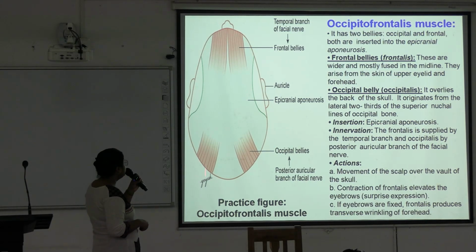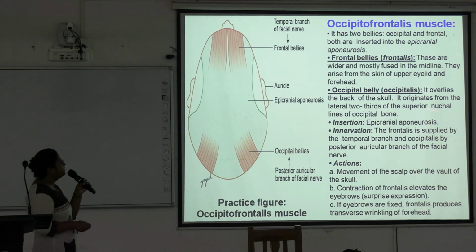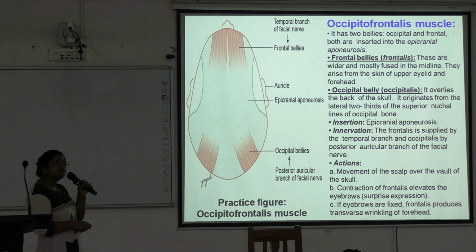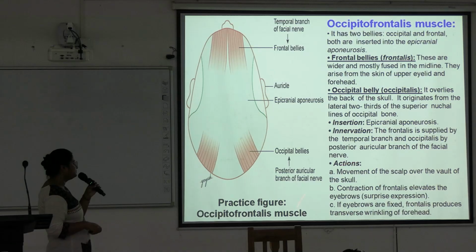The occipital belly or occipitalis overlies the back of the skull and originates from the lateral two-thirds of the superior nuchal lines of the occipital bone. And insertion, all of them are inserted over the epicranial aponeurosis. Next is innervation. The frontalis is supplied by the temporal branch and occipitalis by the posterior auricular branch of the facial nerve. Okay. Next is actions.